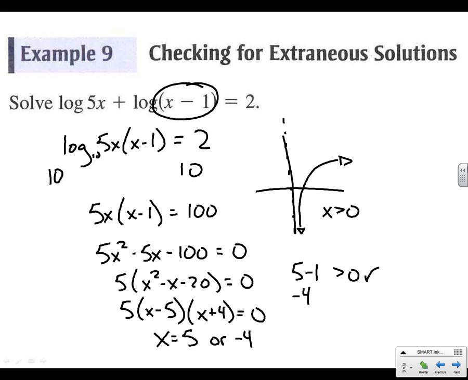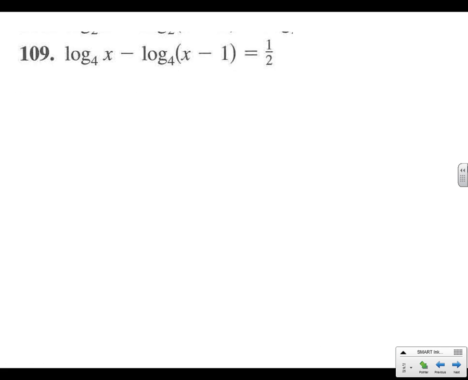But if we plug -4 back in, -4 is not greater than 0. We can't use -4 because we cannot do logs of negative numbers. So if we plug -4 in for x, we'd end up doing the log of -5, and that is not allowed. So -4 is an extraneous solution. Can't use it. See if you can find the extraneous solution on problem 109.